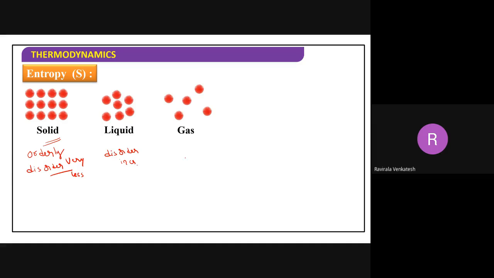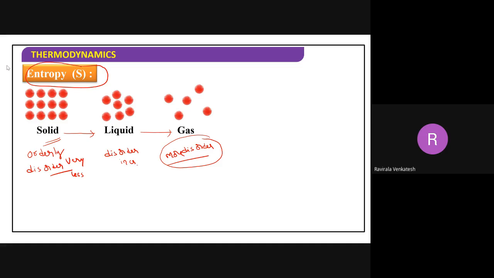But in the gas, what happens? Disorder further increases, and we have very much higher disorder, like you are playing in the ground. When you are playing in the ground, we don't have any order. Nobody sits in order when playing in the ground, isn't it? So gas molecules have more disorder, less order. From solid to liquid, liquid to gas, the disorder increases. Now, what is entropy? Entropy is nothing but the degree of disorder.